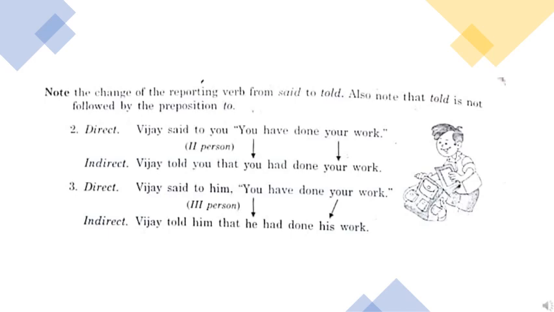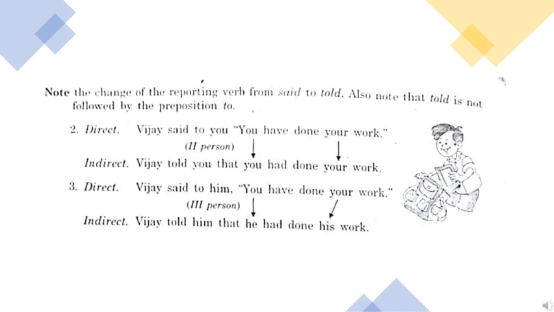Now there are more examples given, children. Vijay said to you, you have done your work. Okay, let us apply the rule. Children, you, your, it is in the second person. You is the object. Yes or no?